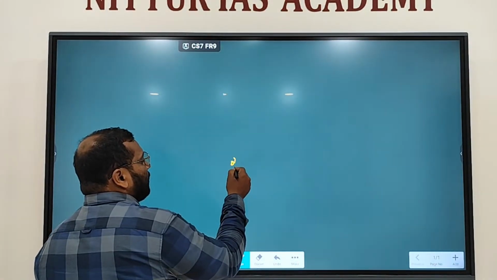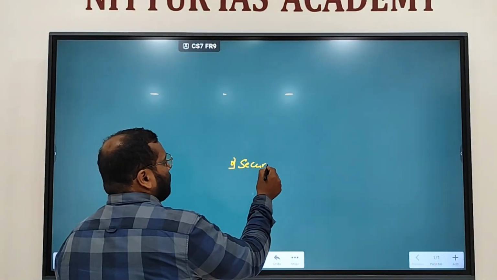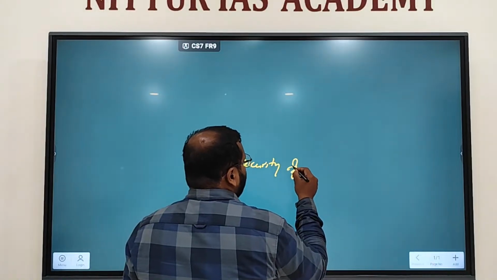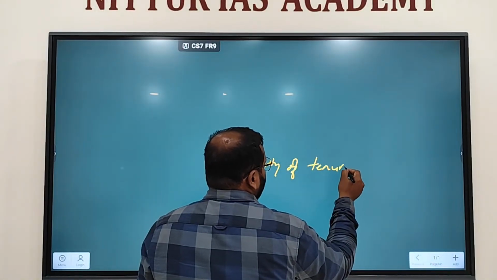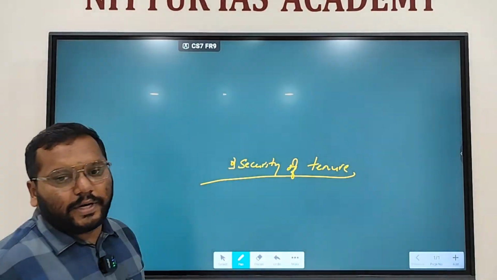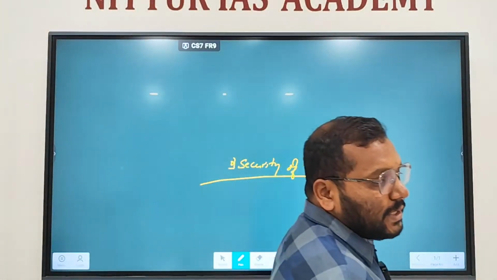Security of tenure. What do you mean by security of tenure?